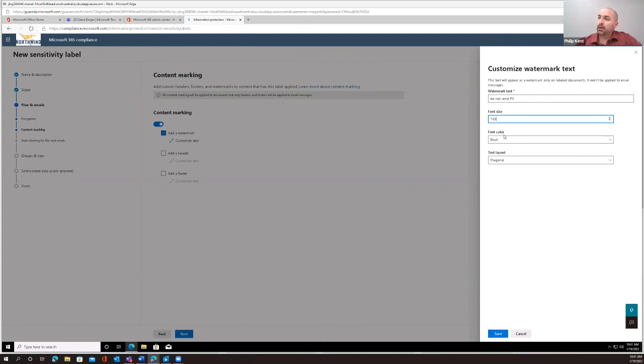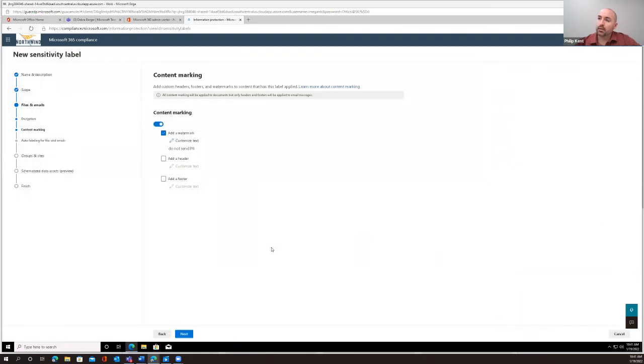And then go to font color, right? You can pick any color you want. I'm going to pick red, so it kind of stands out there. And then you can do diagonal or horizontal depending on how you want your watermark to look, right? So go ahead and hit save here. And then we're going to hit next at the bottom.